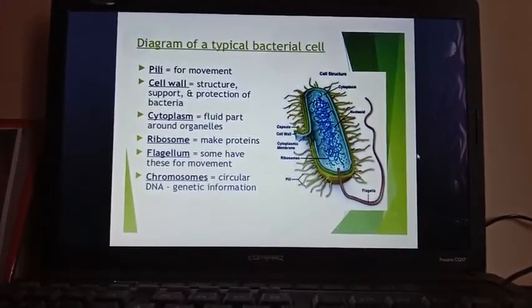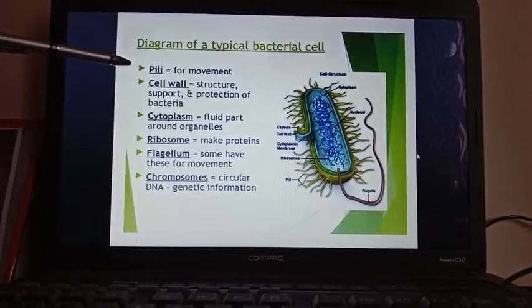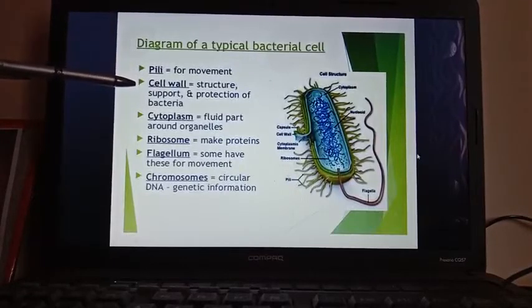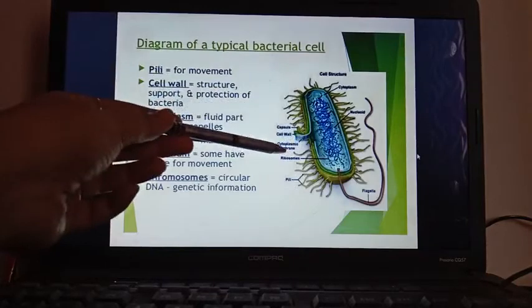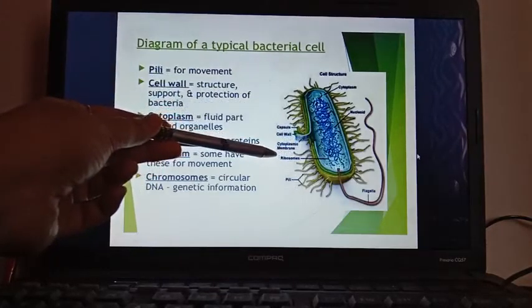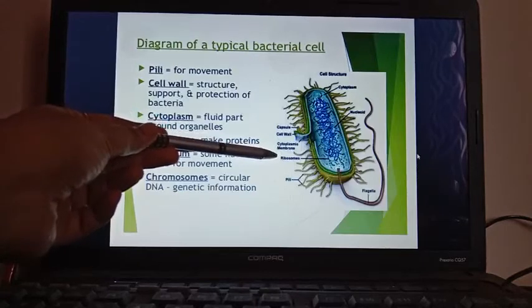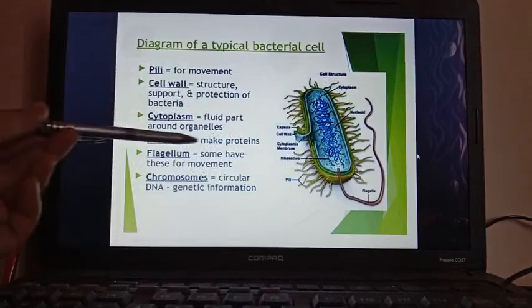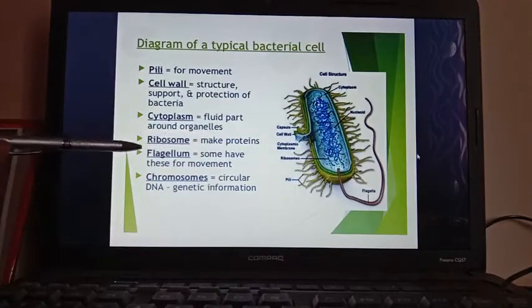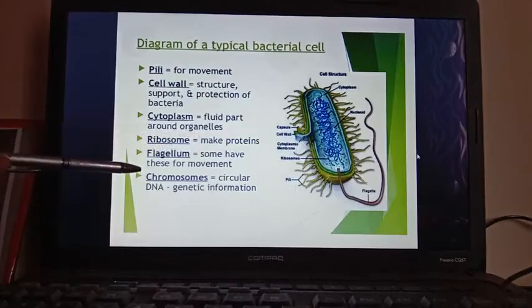Now, the cell wall function you all know. It is the structure that supports and protects the bacterial cell. Cytoplasm, you know, is the fluid part around the organelles. Not so many organelles are there, only ribosomes are present. Here you can see no membrane-bound organelles are present in the bacterial cell, only the ribosomes. They are suspended in the cytoplasm. The function of ribosome is to make proteins. Flagellum, I have told already, is for movement.